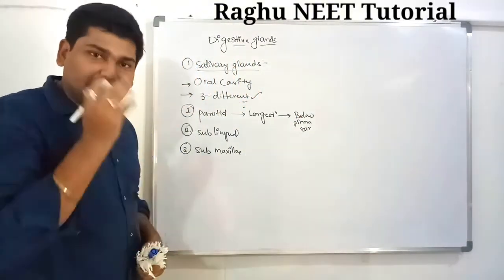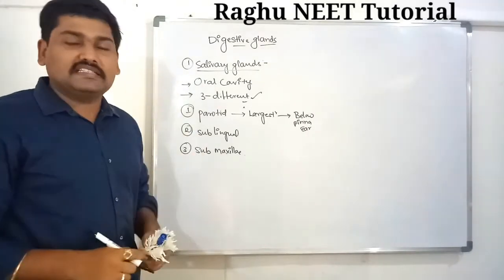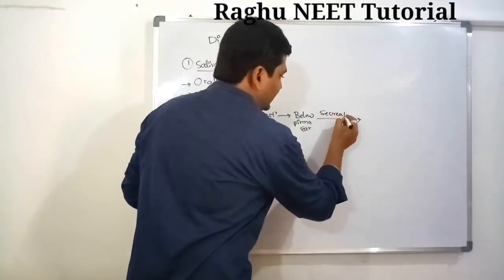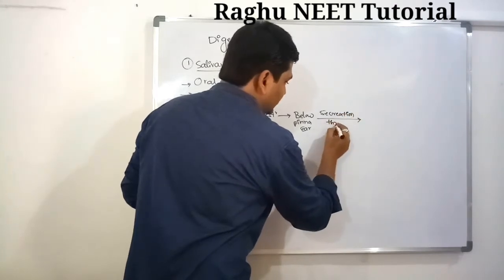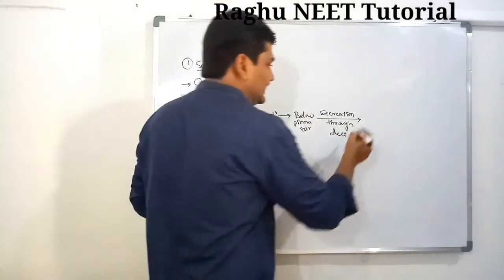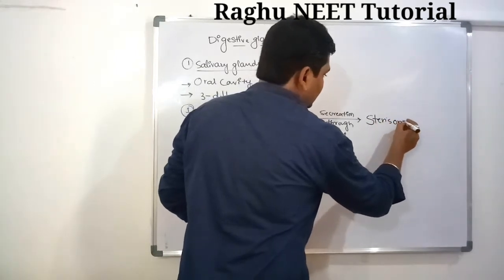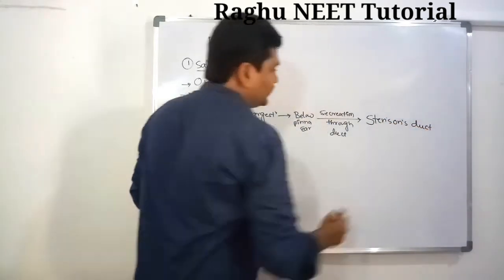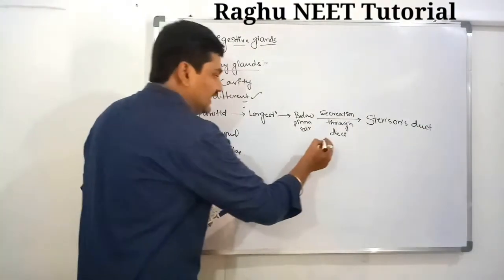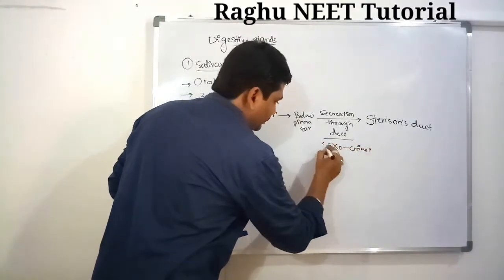These glands secrete saliva through a duct. The duct is known as Stenson's duct. This is very important information: the duct through which the saliva is secreted is called Stenson's duct. These glands are called exocrine glands.